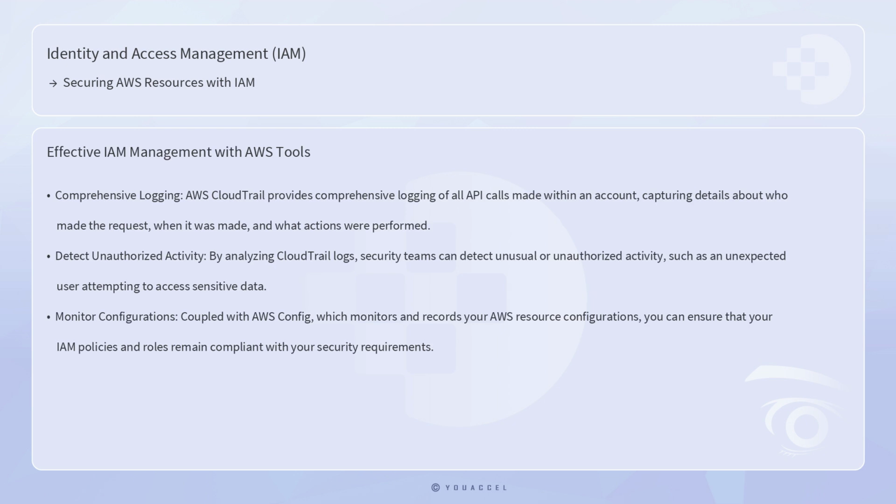Logging and monitoring are also integral to effective IAM management. AWS CloudTrail provides comprehensive logging of all API calls made within an account, capturing details about who made the request, when it was made, and what actions were performed. By analyzing CloudTrail logs, security teams can detect unusual or unauthorized activity, such as an unexpected user attempting to access sensitive data. Coupled with AWS Config, which monitors and records your AWS resource configurations, you can ensure that your IAM policies and roles remain compliant with your security requirements.